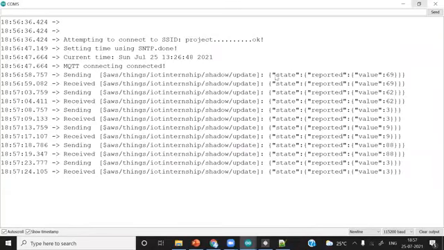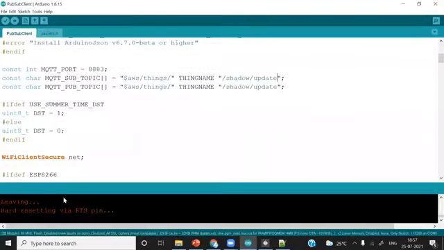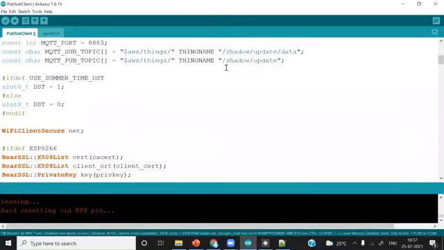So what we will do, we'll understand this structure first, then we will change the received data, and then we'll upload it again. We do not want to receive from the same topic, so we'll subscribe to some other topic. I'll just add a directory as data. Now it will not receive data from this channel because we have changed the subscribe topic to this data. So this is the entire topic.